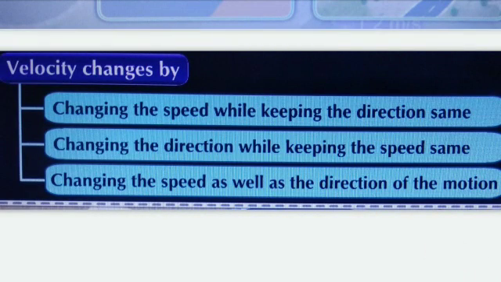From this explanation, it is clear that velocity depends on speed as well as direction, and that velocity changes by: number 1, changing the speed while keeping the direction the same. Number 2, changing the direction while keeping the speed the same. Number 3, changing the speed as well as the direction of the motion. These are the 3 important points from which velocity changes. Again, I will repeat.